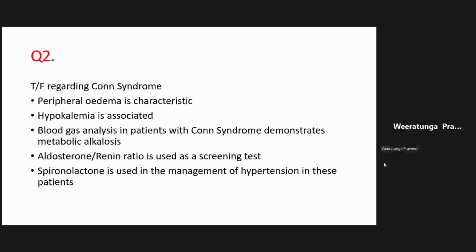Hypokalemia is associated, which is true. I told you that they get a hypokalemic alkalosis. The reason for that is they have active secretion of potassium and hydrogen ion, right? And I also told you about the alkalosis. Now, how do you diagnose this?